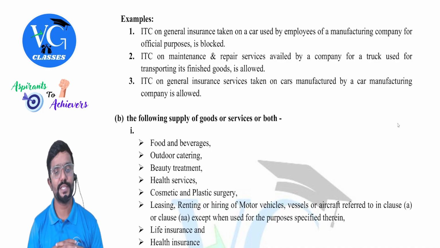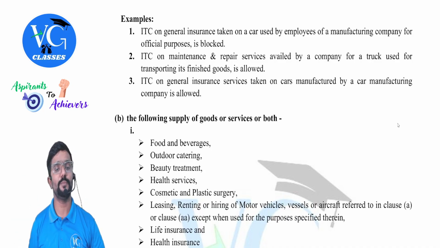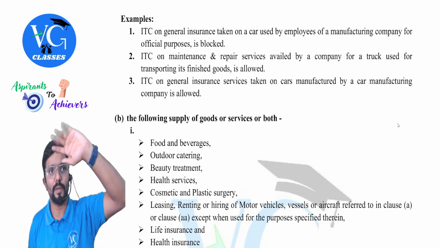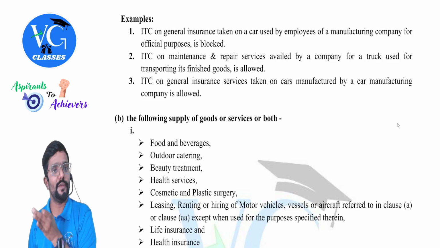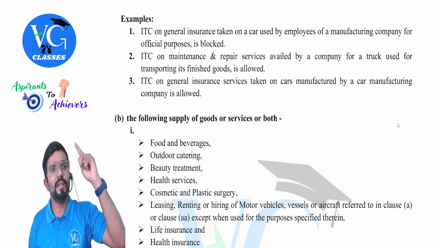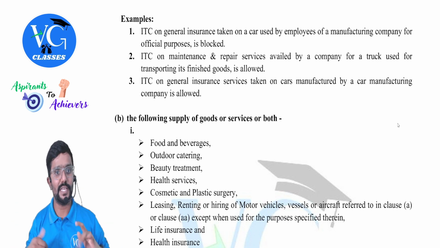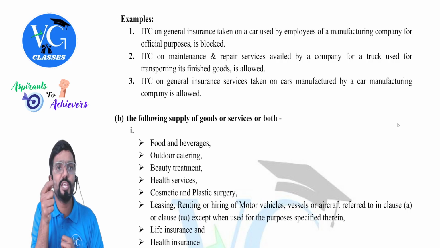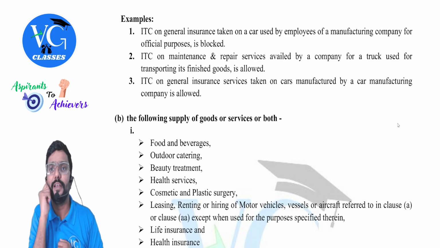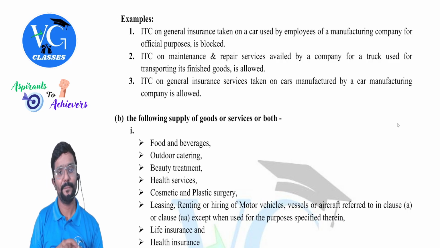ITC on general insurance taken on a car used by employees of a manufacturing company for official purposes is blocked. Guys, let us go step by step. If a car is purchased for official use of employees, is credit available when it is purchased? No. When credit is not available on purchase, later the company has taken a general insurance policy for it, for which they have paid GST. Can they claim credit for it? No. Sorry, credit is not available.